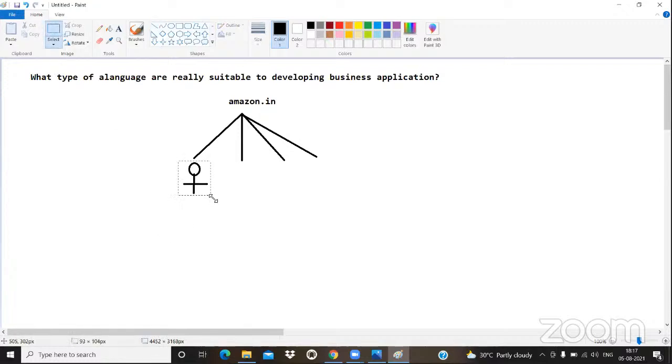Now, let me take 4 end users. Let me take here 4 end users. Now, all these 4 end users want to purchase some product from Amazon.in.